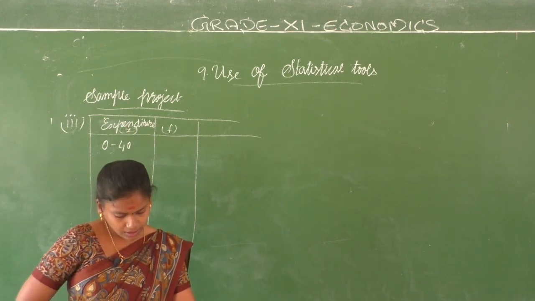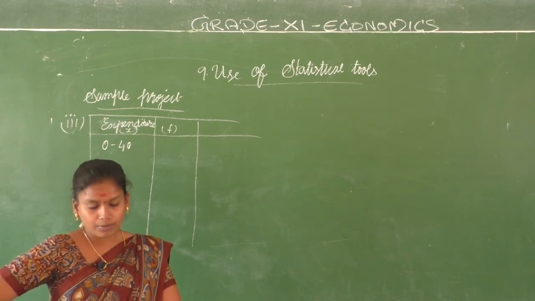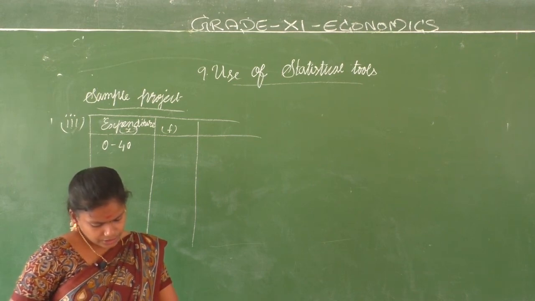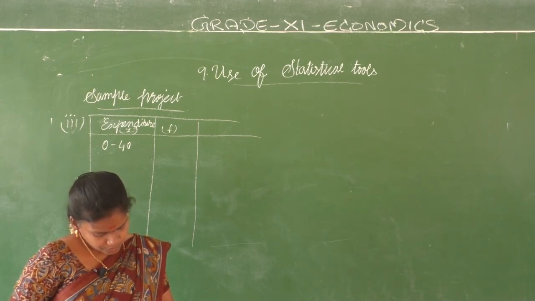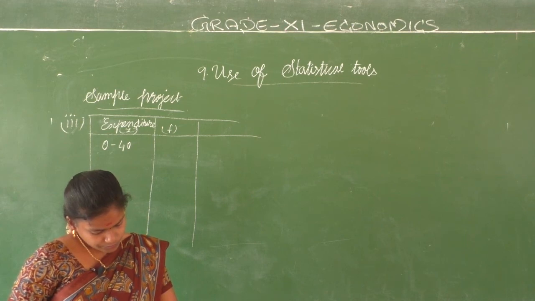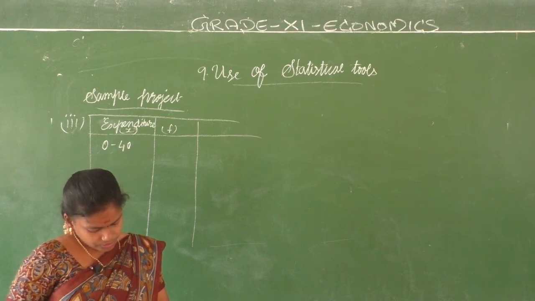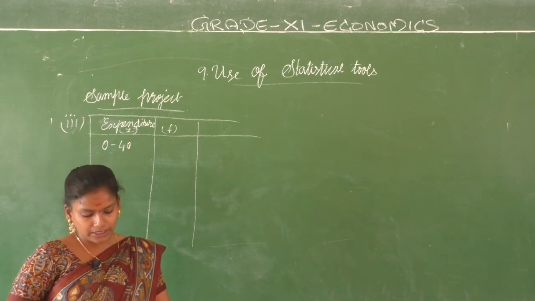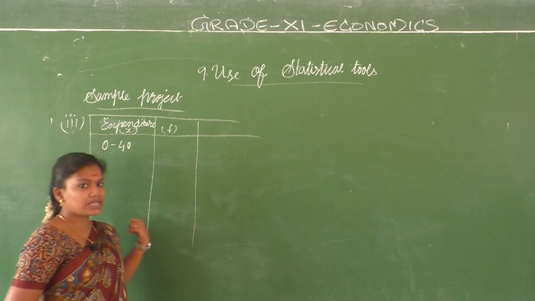Which question are we answering here? So monthly family income already we have calculated. Then which question are we answering now? Which brand of toothpaste? Ninth question. According to you, how many 100 grams packs of this toothpaste do you use per month? Question number 11 irukku. Based on that only we are doing this calculation.